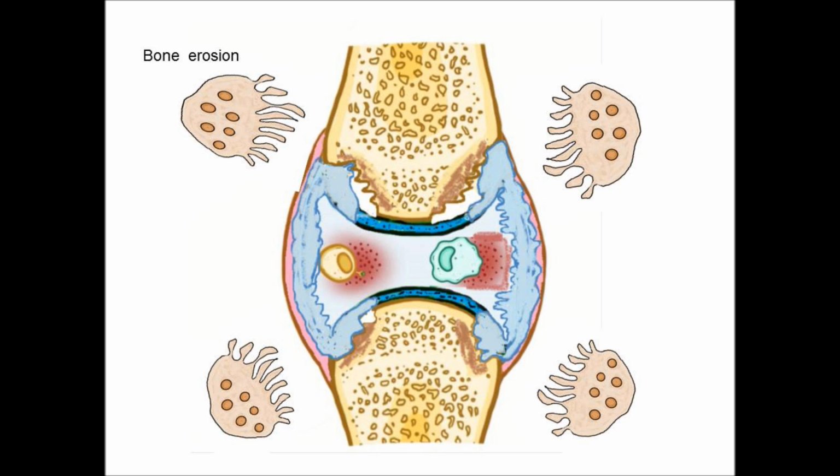Here these cytokines, tumor necrosis factor and interleukins, will stimulate osteoclast formation. Osteoclast formation normally starts from some mechanisms from the interleukins and TNF alpha. Interleukin 1 and 6 will stimulate RANK, the receptor activator.